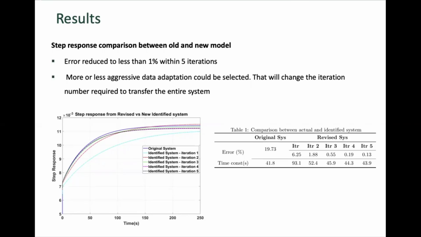As can be seen, as the iteration number increases, the algorithm is able to adjust the old identified model to the newer system pretty well. It also shows that the step response is improving. These results validate that the proposed Q-Markov cover algorithm is working well in performing dynamic system identification.